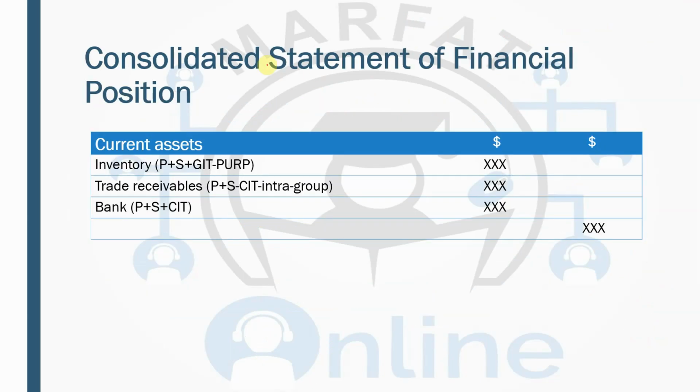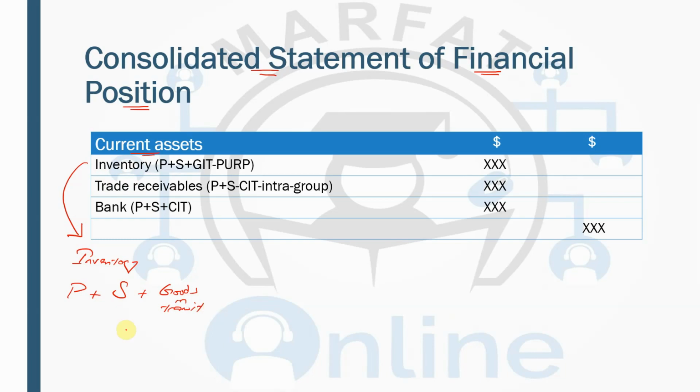All right, now we are moving further, and we'll be talking about the other part of the consolidated statement of financial position, which is the current assets. We have already discussed the non-current assets, and now we'll be discussing the current assets. The first thing we are going to discuss is the inventory. So what is written? Parent's inventory plus subsidiary's inventory plus goods in transit.